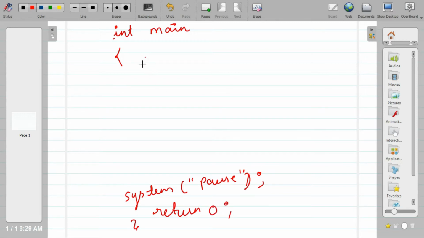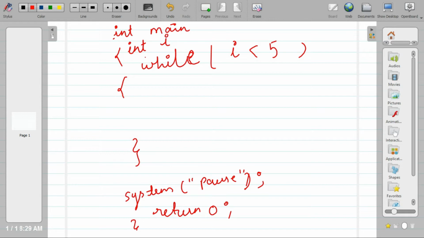Now let's say I write a while loop, while any Boolean expression, and then statements after it. Let's say while I less than 5. I will declare int I, and take input for I, cin >> I. While I is less than 5, what do we want to do? We want to write cout good morning. Let's say I want to print this good morning 5 times.